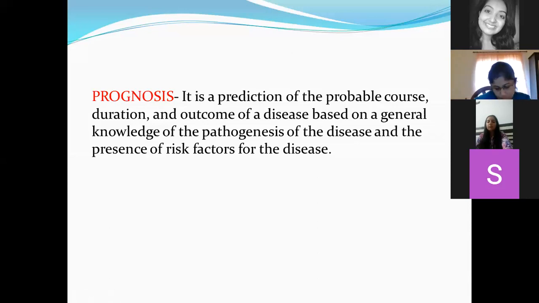For example, a patient has got chronic kidney disease and another patient has got acute kidney disease. Which will have a better prognosis? Chronic. Why? See, if a patient has got chronic kidney disease, the disease process is quite slow.